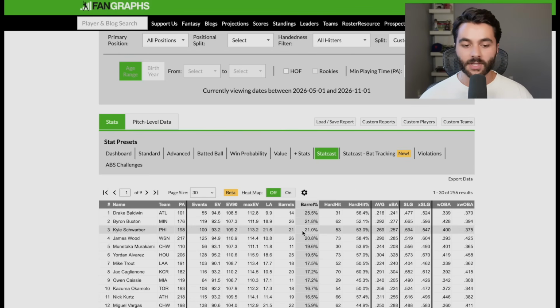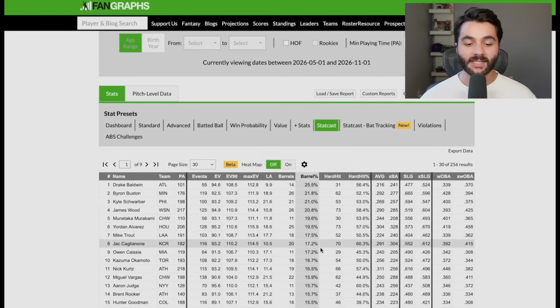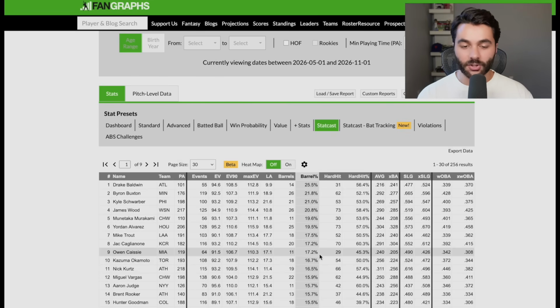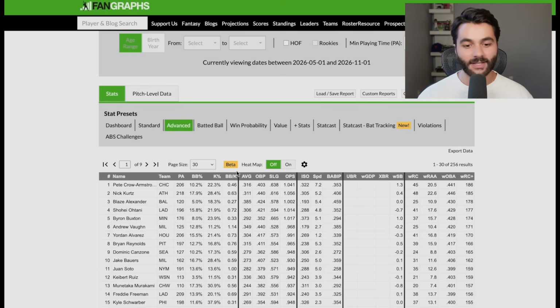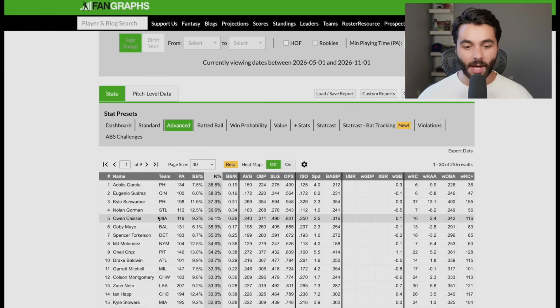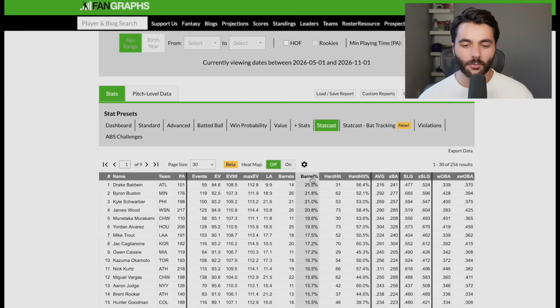So right off the bat, these guys at the top, usual suspects. Drake Baldwin, man, what a good hitter. Byron Buxton, one of the best players in baseball now that he's healthy. Owen Casey stands out to me, a player that I was very intrigued by through the offseason and early part of the season. Even though the barrel rate is this high since May 1st, I'm going to double check it. I'm still assuming his strikeout rate is still like 35%. I bet he's nearly the top of this list. Yeah, 36% still strikeout rate for Owen Casey since May 1st. So I'm not really going to be zeroing in on him during a video like this because with that much of a strikeout rate, you're probably just not going to be a consistently successful hitter at the major league level.